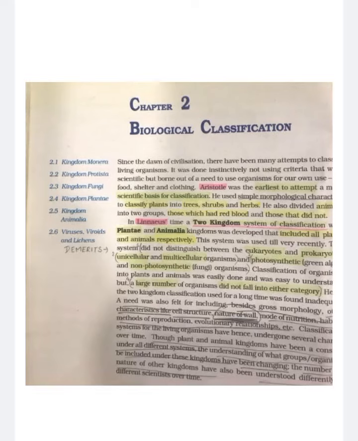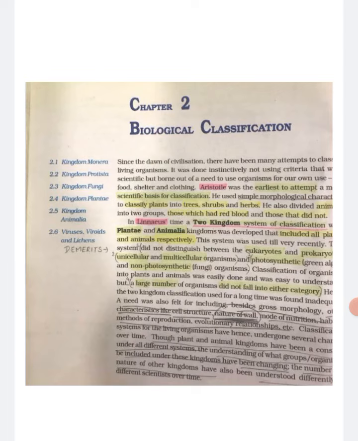Many attempts have been made to classify living organisms. It was done instinctively, not using criteria that were scientific but born out of a need to use organisms for our own use, for food, shelter and clothing. Aristotle was the earliest to attempt a more scientific basis for classification.